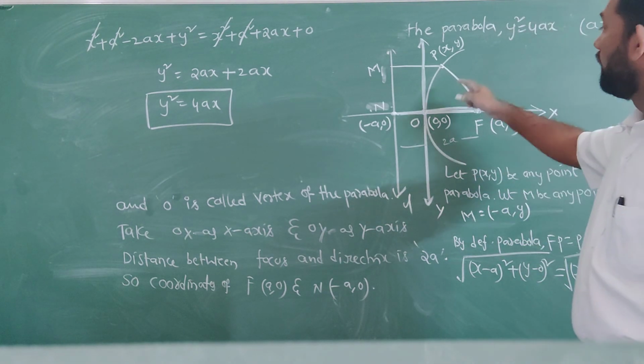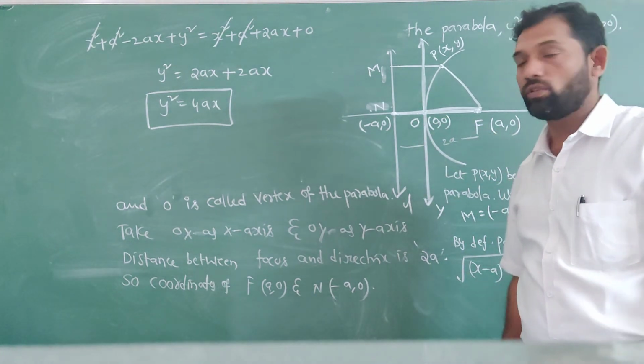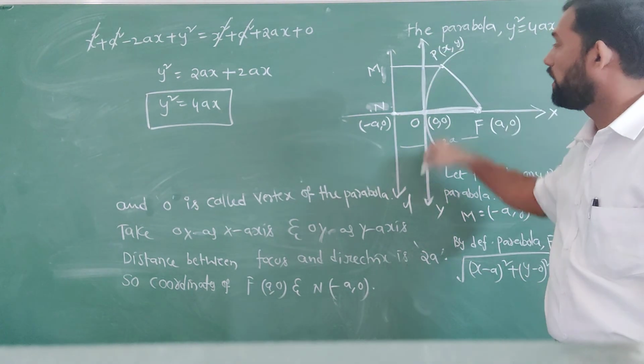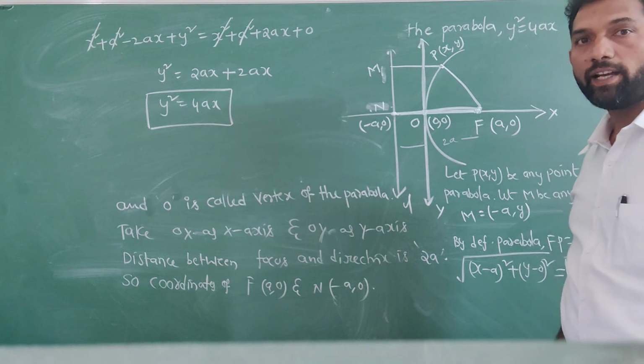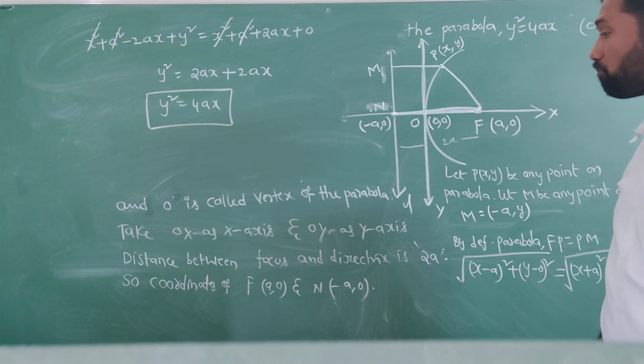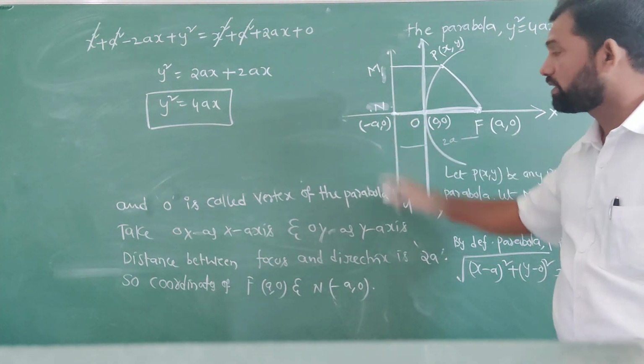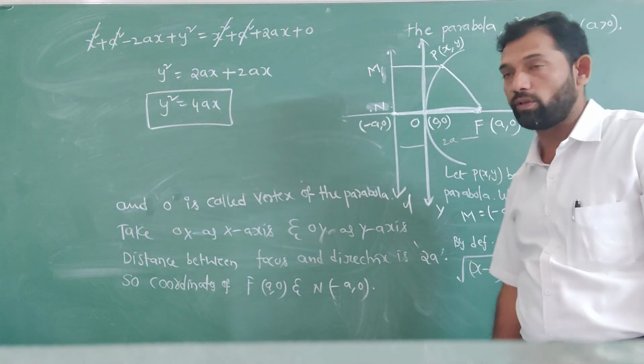After that, take O as origin, OX as the x-axis and OY as the y-axis. The coordinates of F are (a, 0) and N are (-a, 0).